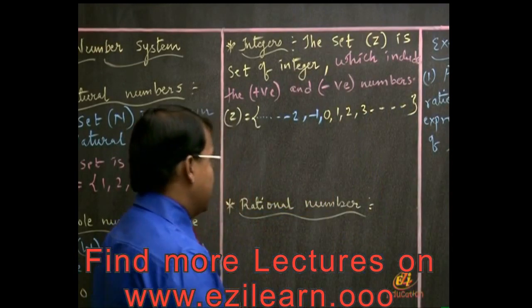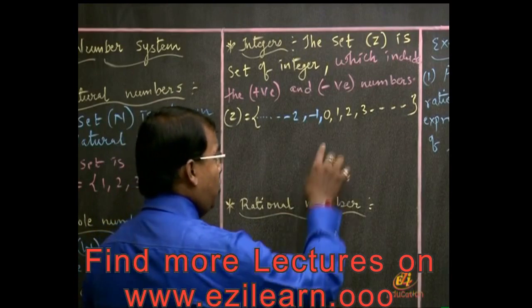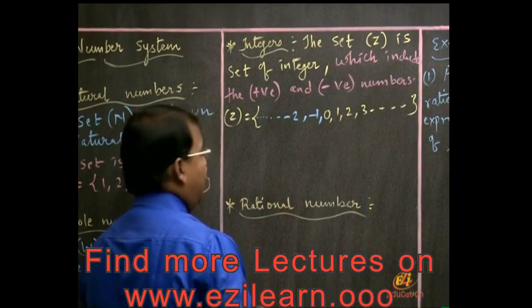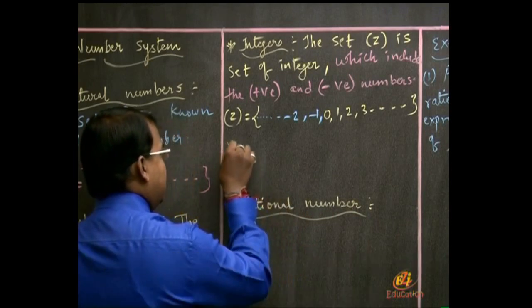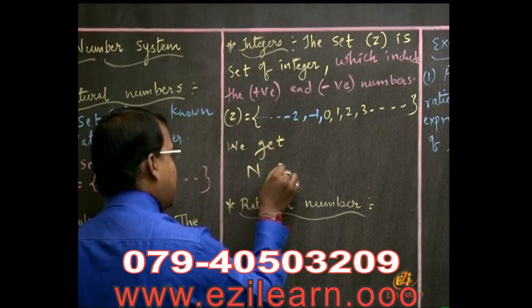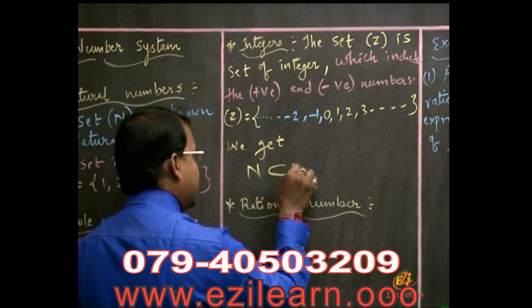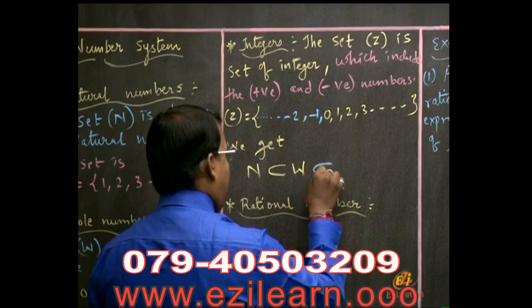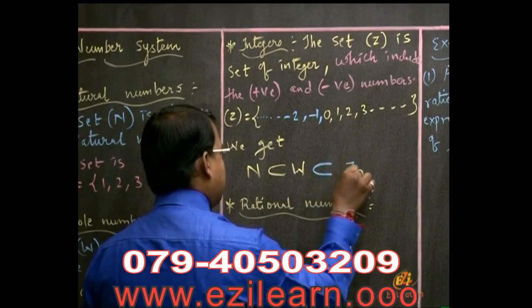And so is the fact for whole numbers. All the whole numbers 0, 1, 2, 3 are included in integers. So we get: all the natural numbers are a subset of whole numbers, and all the whole numbers are a subset of integers.